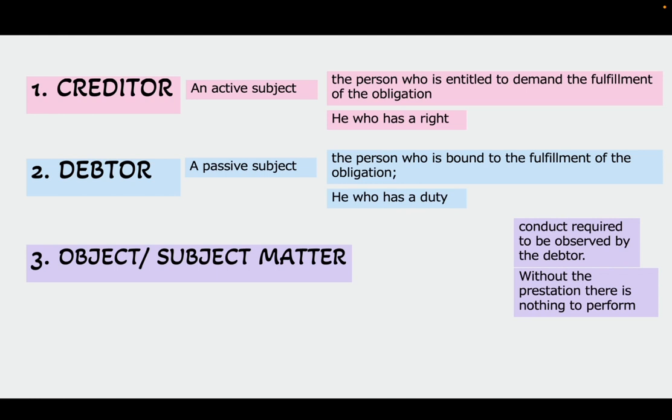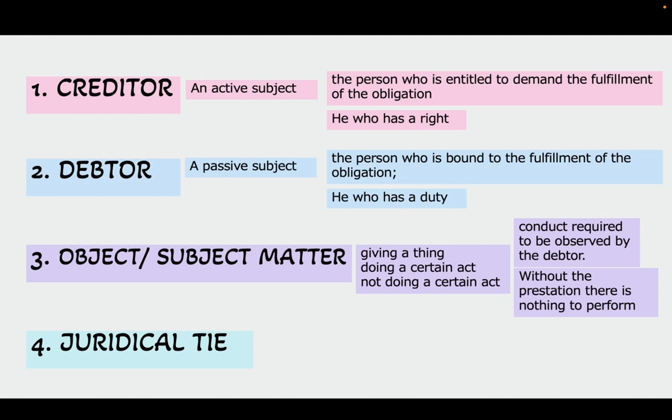So, the conduct required to be observed by the debtor, if he borrowed money from the creditor, is the conduct to pay the loan. Without the prestation, there is nothing to perform. So if there is no object or subject matter, you have nothing to give. And when we say performance, it can mean giving a thing, doing a certain act, or not doing a certain act.